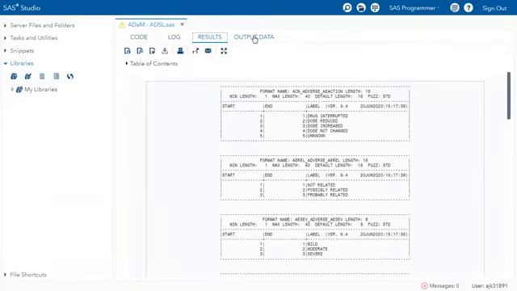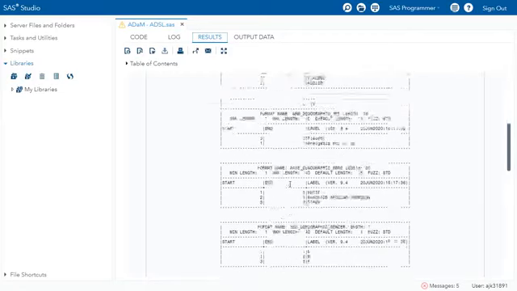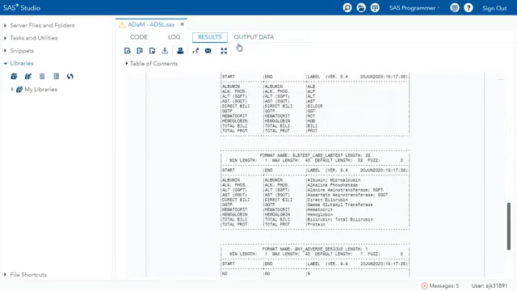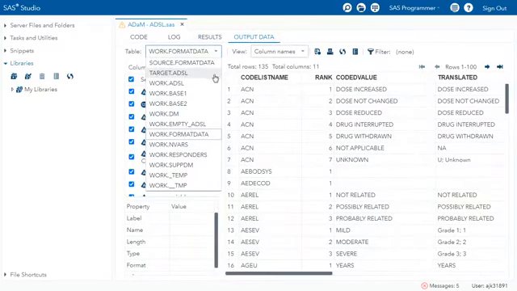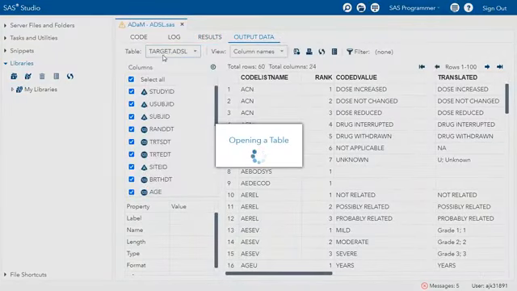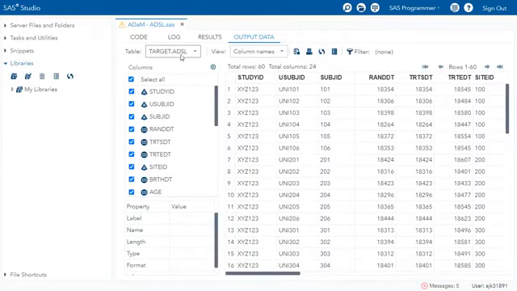Now here, these are the different formats which you can see used for the ADaM. In the final output, we have stored it in a specific location named target, and here you can see the 24 columns with all the 60 values which we had required.